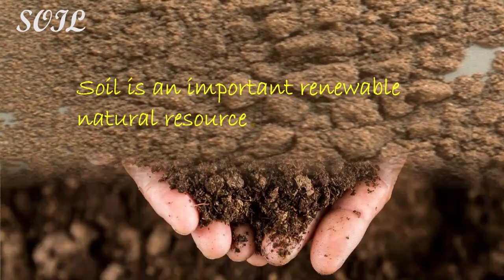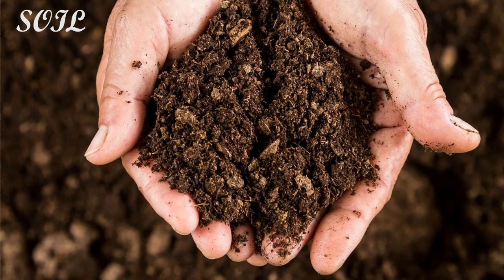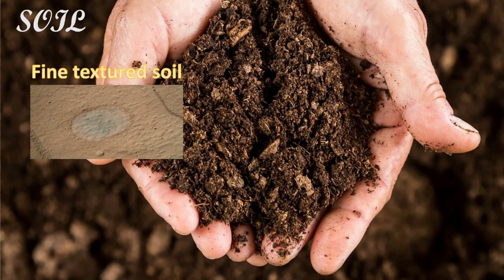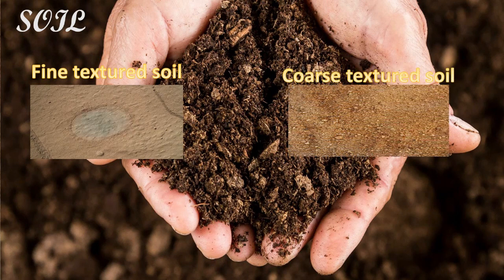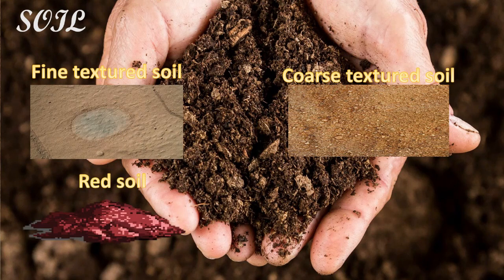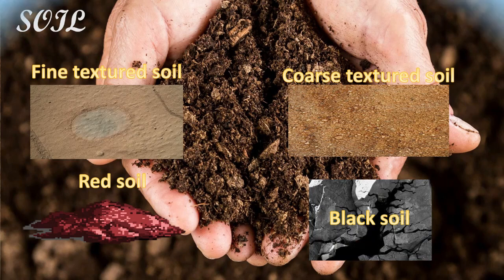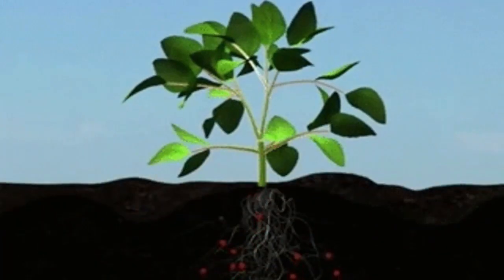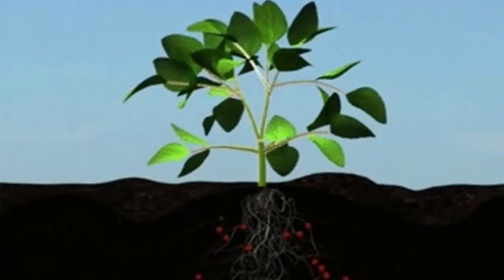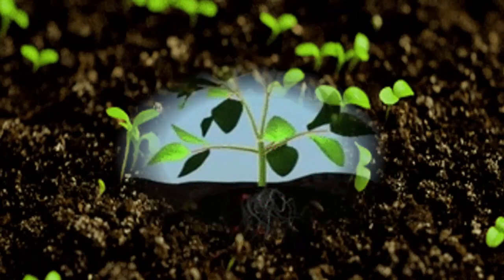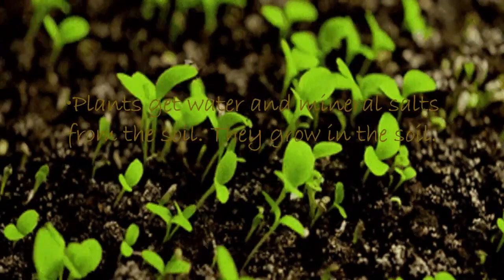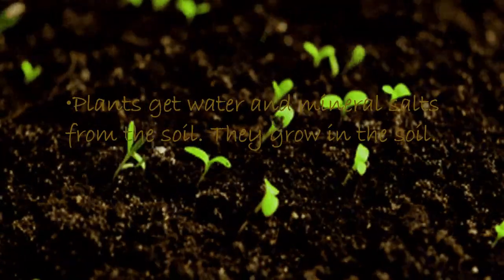Soils also differ in their textures. Some are fine textured soil and others are coarse textured. Soils also differ in color. At some places they are red in color, at other places they are black in color. Soil stores nutrients and water, and plants draw water and mineral salt from the soil. Thus, soil acts as a medium for plants to grow.